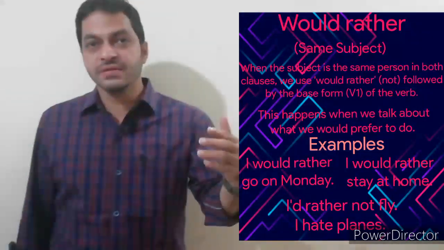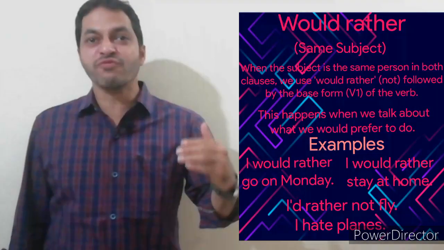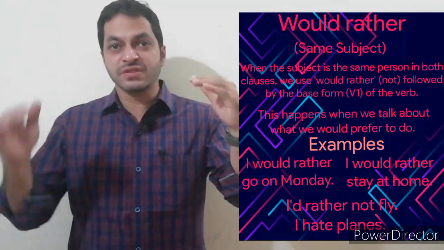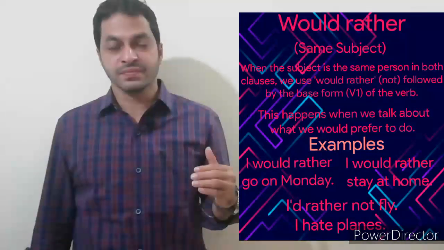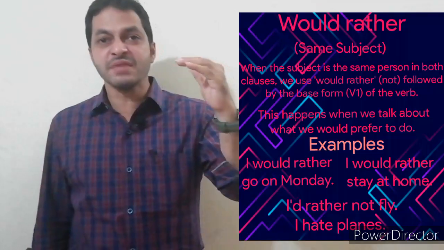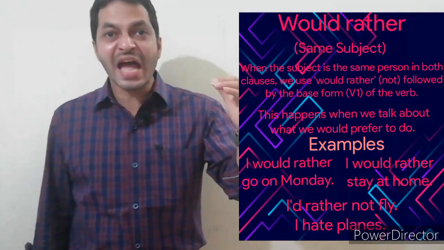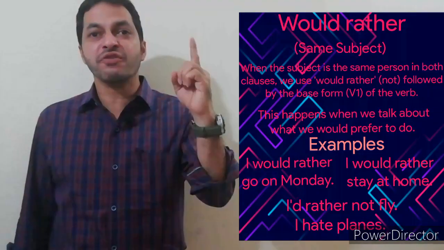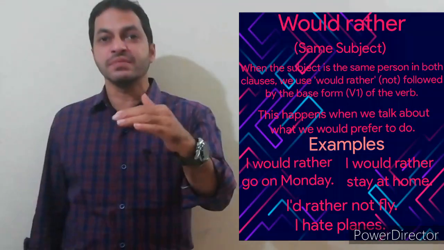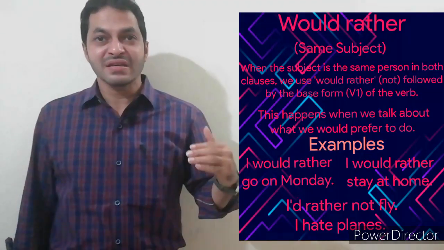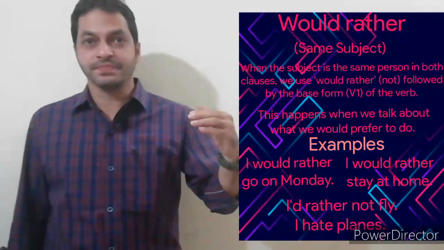Listen carefully. I explain once again. Would rather clause with same subject. If we use would rather clause with the same subject, we have to use the base form of the verb, or V1 form of the verb. Let us go through the examples.